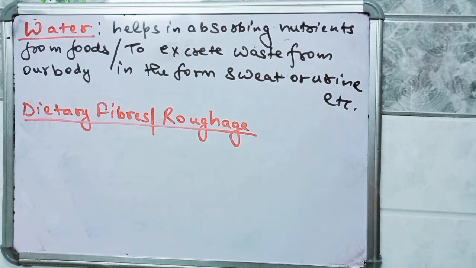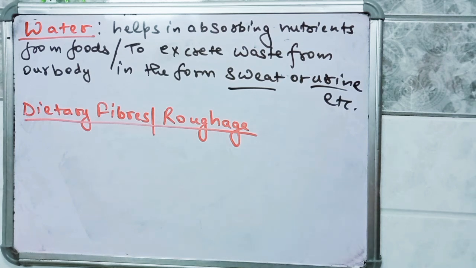Water also helps in the digestion process, and it is useful to remove waste from our body. So waste from our body is removed in the form of urine and sweat. We get water from the various liquids that we intake. For example, milk, tea, coffee. These liquids contain water in it. Also while cooking we add water in various foods.